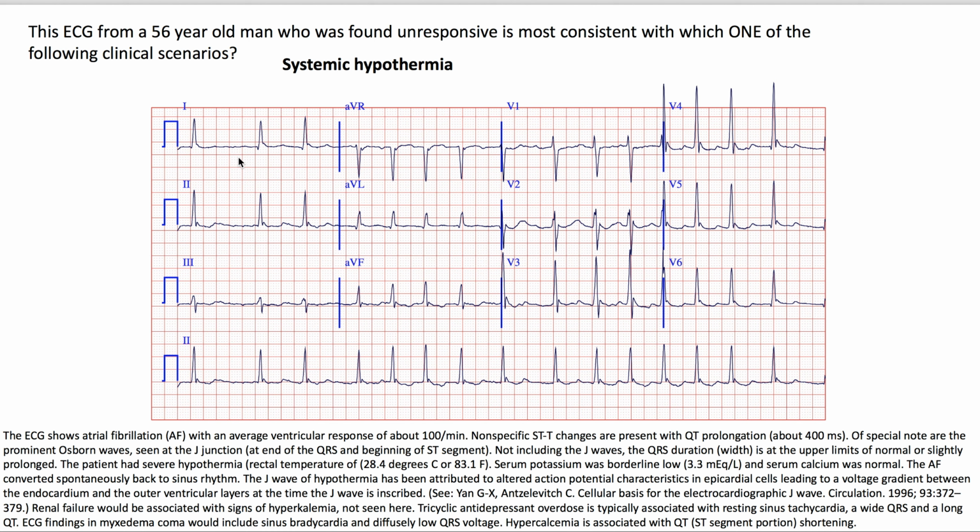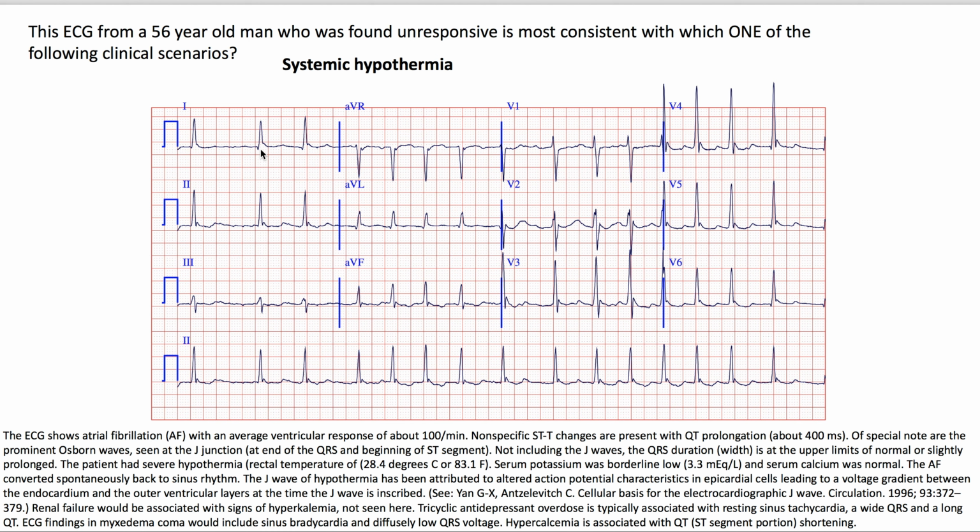Of special note are the prominent Osborne waves, seen at the J junction at the end of the QRS and beginning of the ST segment. Not including the J waves, the QRS duration or width is at the upper limits of normal or slightly prolonged.